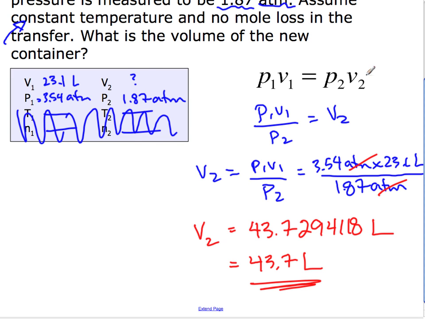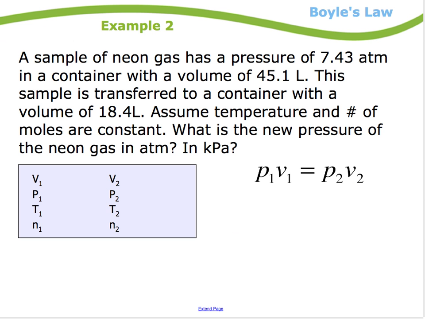Let's try another Boyle's Law question. Sample neon gas, let's just fill things out as we go. Pressure 7.43 atmospheres, container 45.1 liters. Transferred to a new container with a volume of 18.4 liters. Ooh, 18.4 liters new volume.